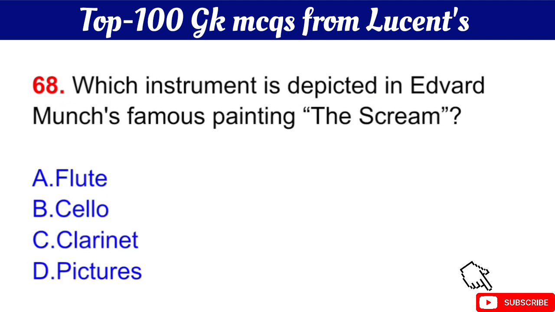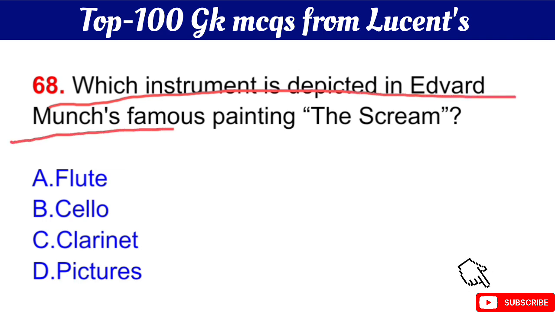Question number 68 is, which instrument is depicted in Edvard Munch's famous painting The Scream? Your question is, which instrument is depicted in Edvard Munch's famous painting The Scream? The right answer is option B, cello.